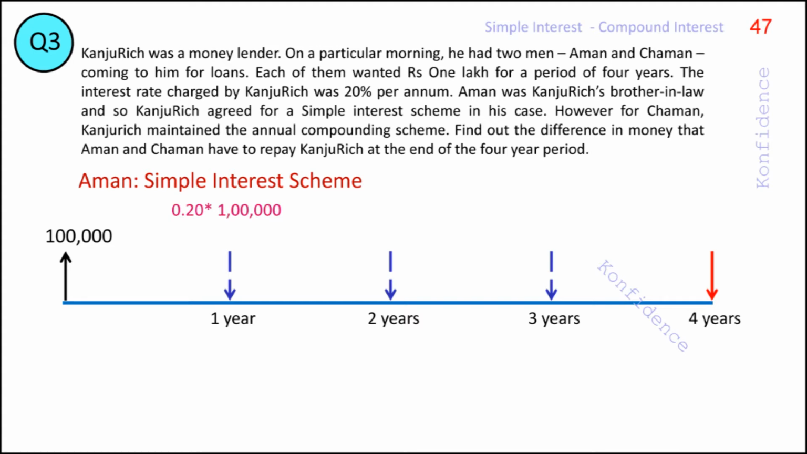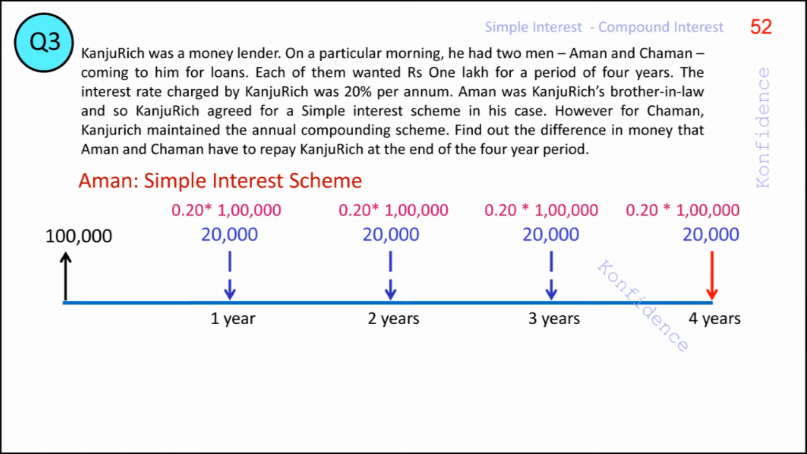Interest for the first year equals principal rupees 1 lakh into the rate 0.2, which will be equal to rupees 20,000. Note that we converted the rate in percentage to decimal value by dividing it with 100. Interest for the second year is again the same, that is principal 1 lakh into rate 0.2, which is rupees 20,000. Interest for the third and fourth years will also be the same under the simple interest scheme.